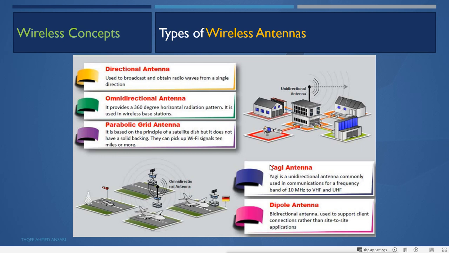Then we have the Yagi antenna. Yagi is a unidirectional antenna commonly used in communication for a frequency band of 10 gigahertz to VHF and UHF. So this is the Yagi antenna. Then we have the dipole antenna. This is a bidirectional antenna used to support client connections rather than side-to-side applications. It looks like the same bidirectional antenna, going two-way, and it is called the dipole antenna.